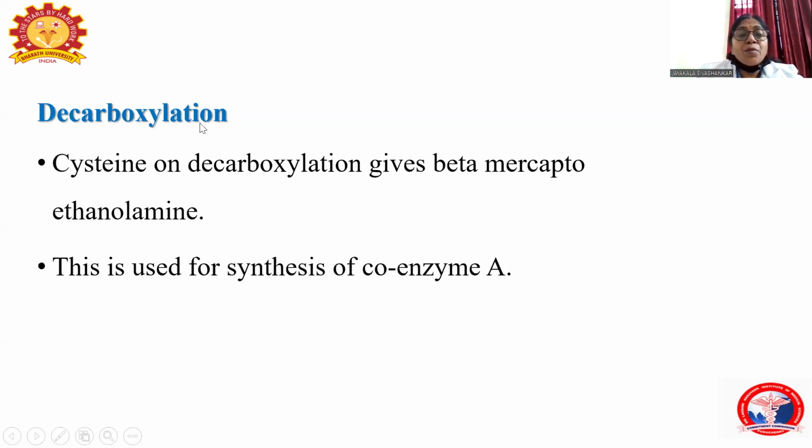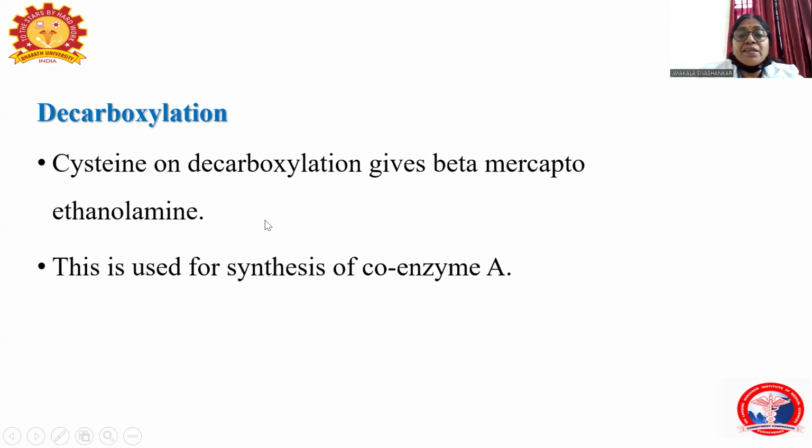And then decarboxylation. Cysteine is decarboxylated to form beta mercaptoethanolamine. Beta mercaptoethanolamine is a component of coenzyme A. Coenzyme A is the composition of beta mercaptoethanolamine with pantothenic acid, the B5 vitamin.